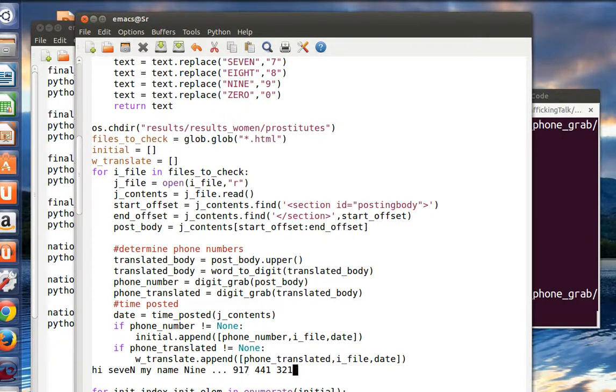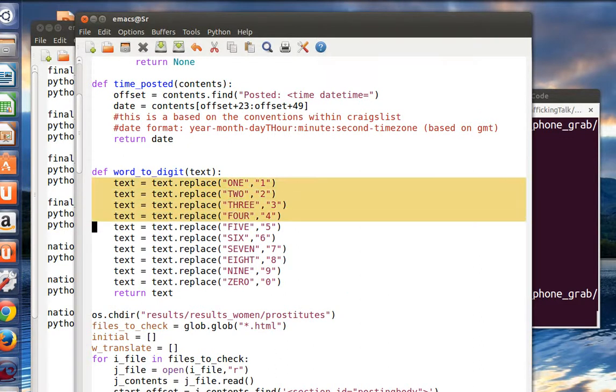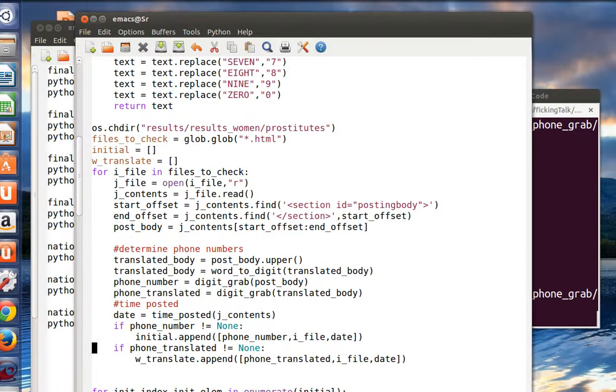The way that I handle this case is by first translating everything into uppercase, and then replacing any number words I find with actual numbers. And then that tells me if it's obfuscated at all.